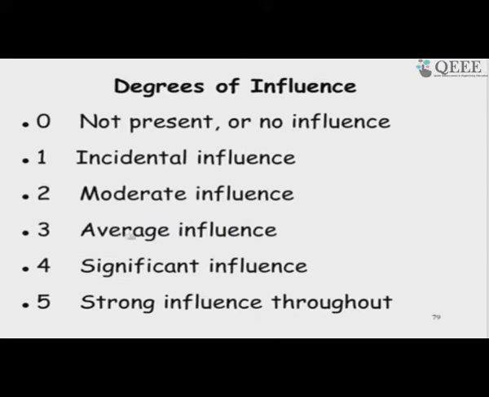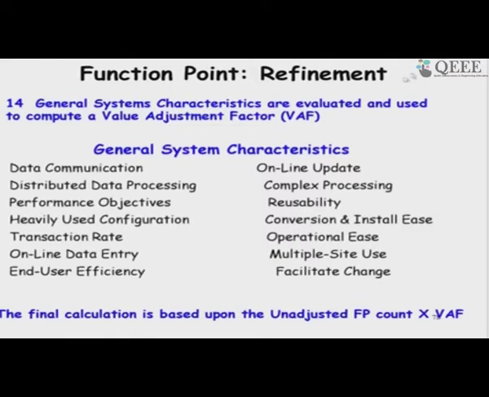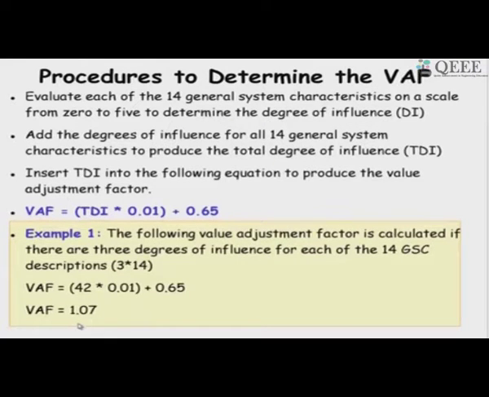If you can see these 14 parameters, the data communication requirement, whether there is distributed processing, transaction rate, reusability, etc., all we made average, and in that case the value adjustment factor will become 1.07.